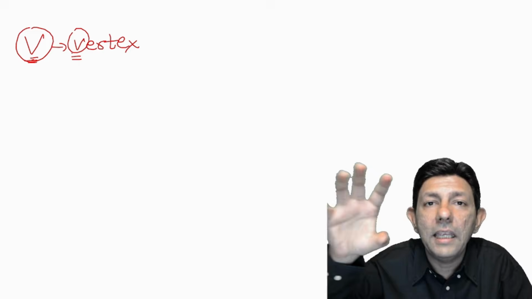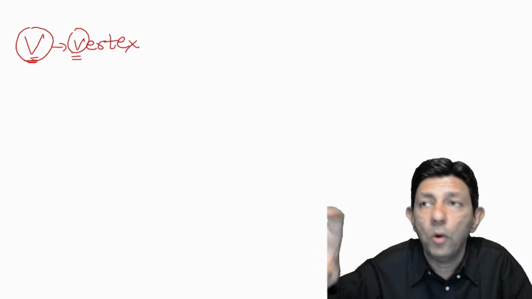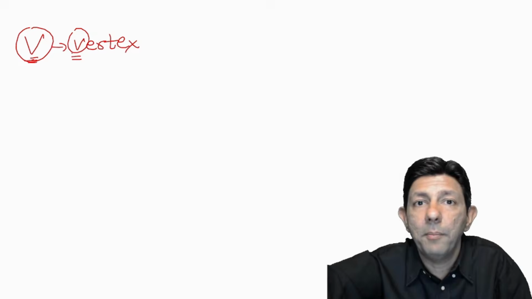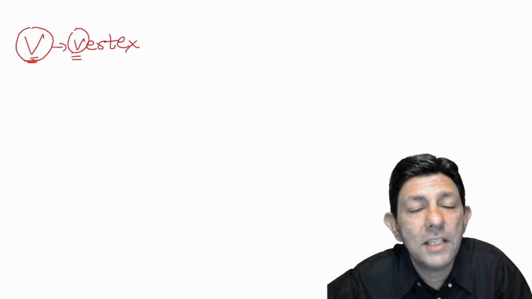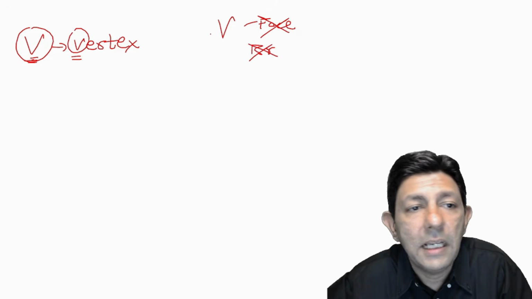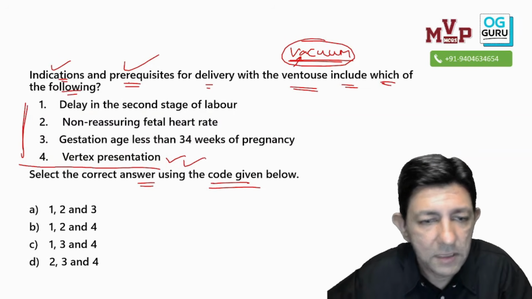Similarly, if it's a breech, I can only see the baby's bump. Can I apply vacuum on the baby's bump? No. So again for breech also vacuum cannot be applied. So please understand, vacuum application cannot be done on face, cannot be done on breech. It has to be a vertex. So vertex presentation, yes, very good.